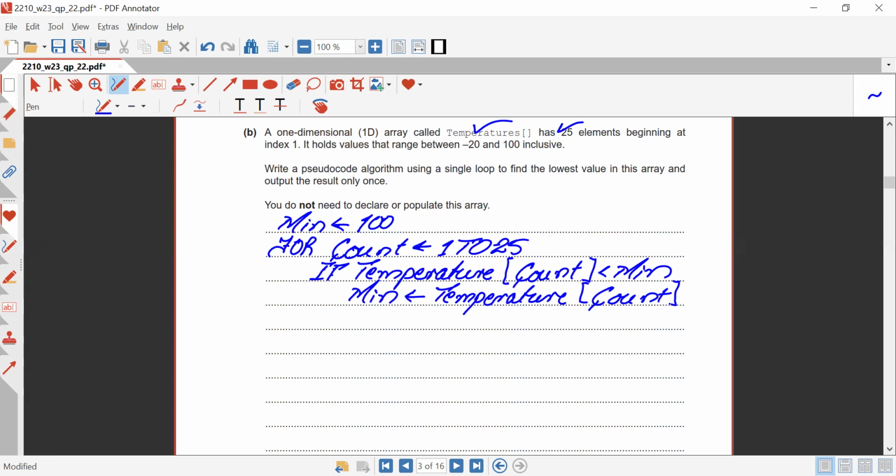If it is less than that, then minimum will update itself and store that particular value that was available at index position 1. For example, at index number 1, or at count 1, the range was minus 20 till 100, so it was, for example, 0. So now obviously 0 is less than 100. So obviously the minimum will update its value to 0 now. Okay. Now we do have an end if over here.